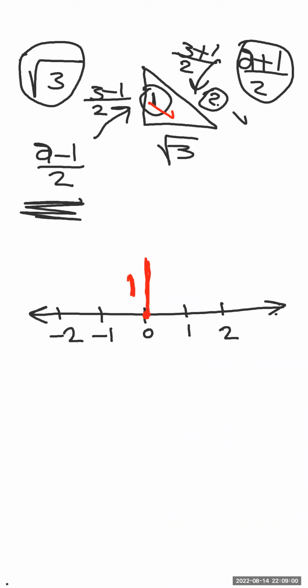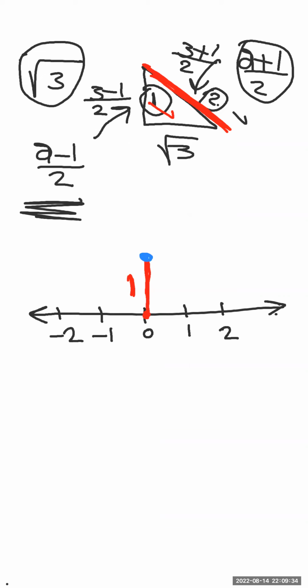Now I'm drawing the triangle on the number line. So what will be the next step? I want to draw the hypotenuse. It's 2 centimeters. Now get your compass. Open it on the ruler with the dimension of 2 centimeters and fix the point on the top of the height here.